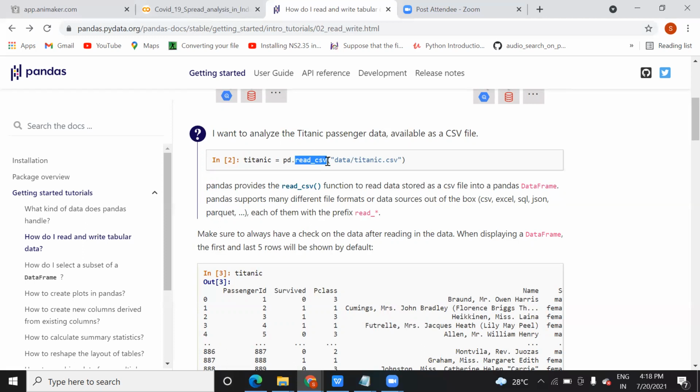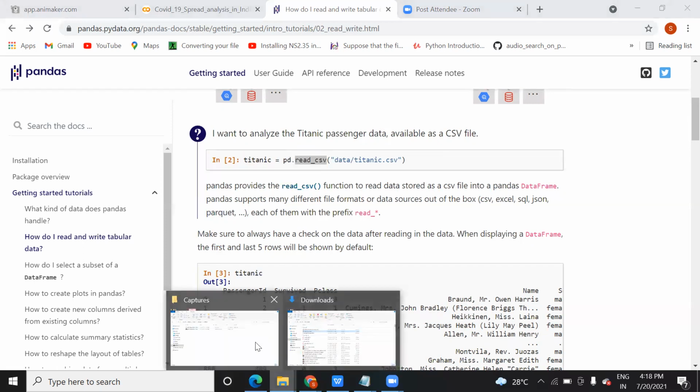So here, with the help of pandas, I'm reading the CSV file that is saved or stored in this path, and I am going to assign it to a variable, Titanic, and I am going to print it. This path you can give from your system.